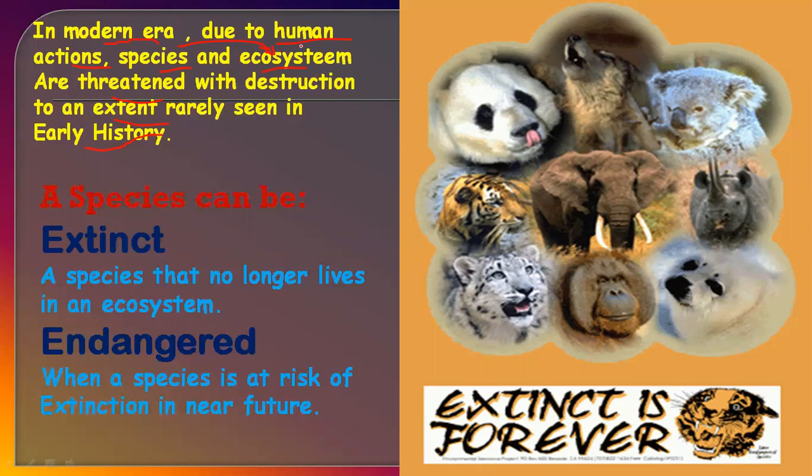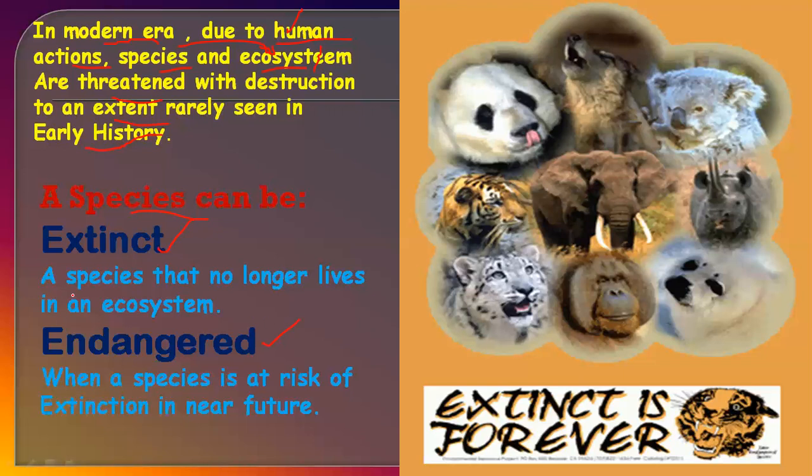Ecosystems are greatly changed now due to human activities, as well as natural disasters, but more impact is due to human activity. When ecosystems are changed by human actions or natural disasters, species can become extinct or endangered.